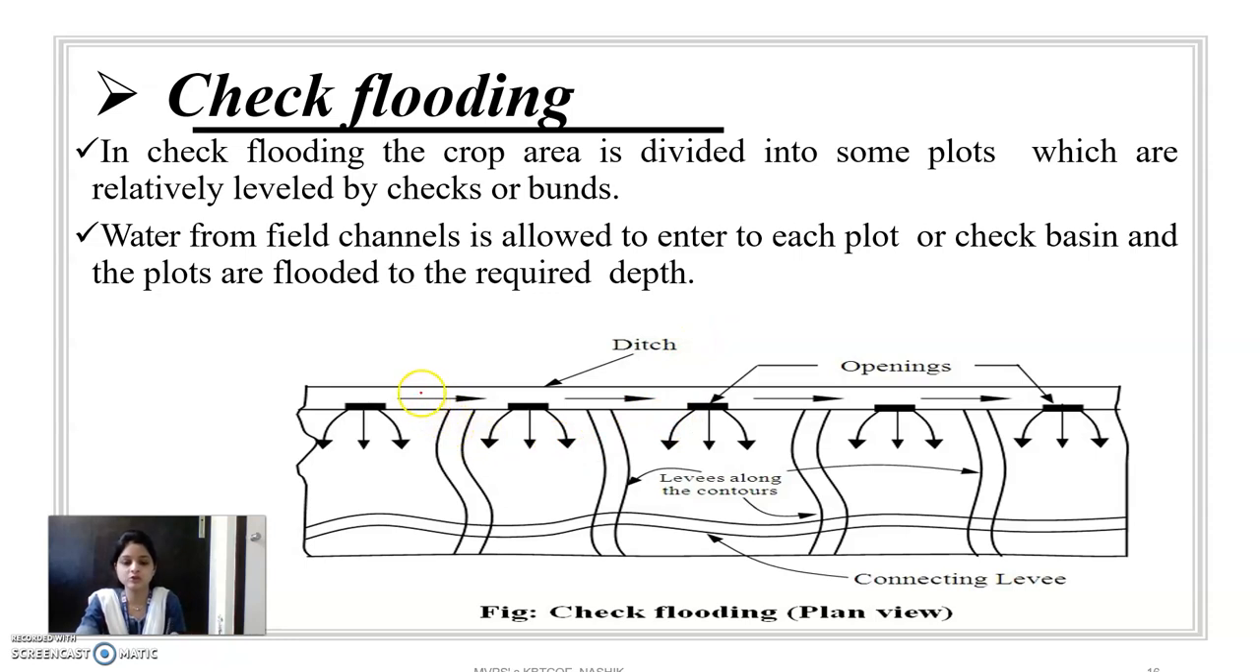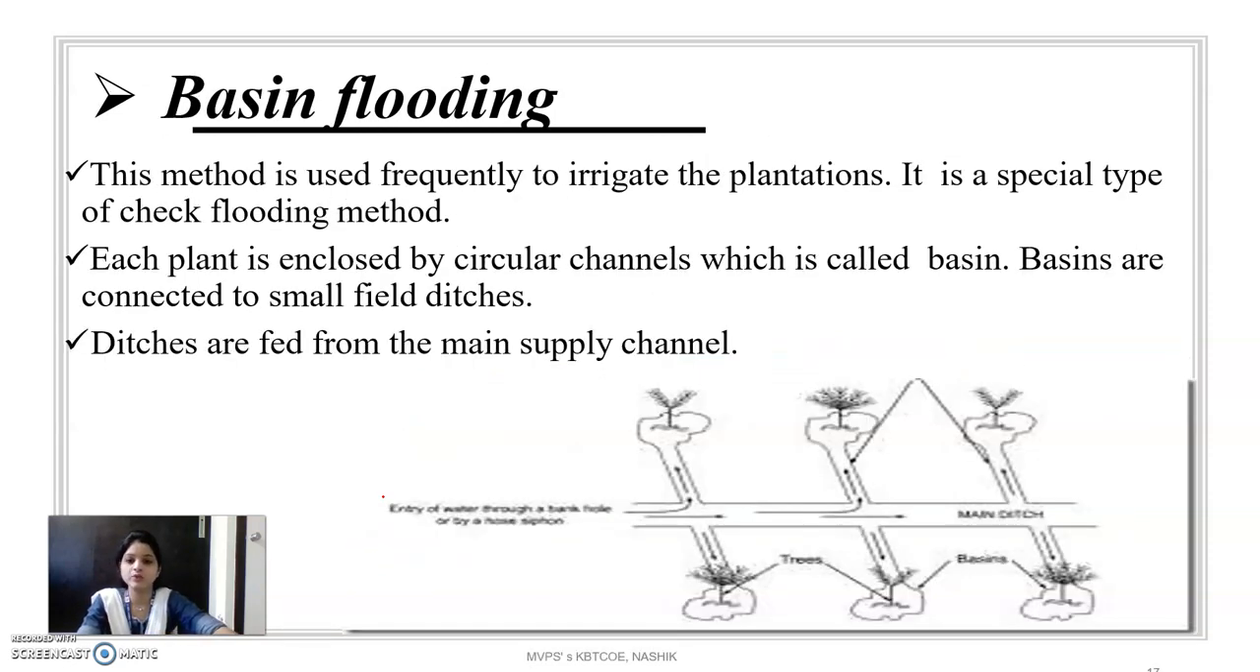In this method also, the area is divided into small plots, which are relatively checked by bunds, and water from the field channels is allowed to enter each plot. This water is entering here in the check basin, so it is called a check flooding method.